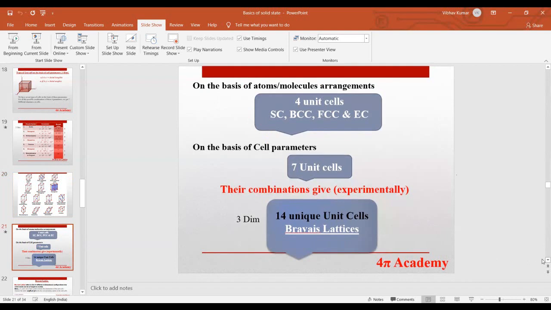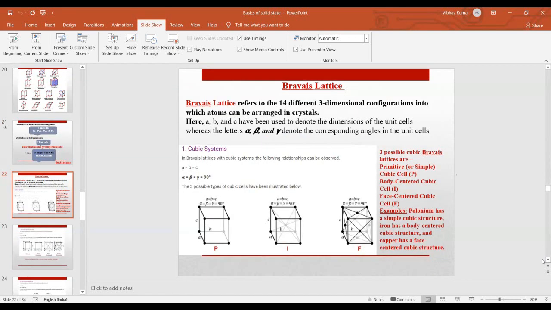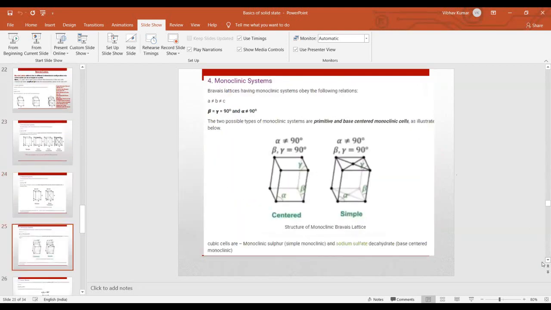Okay, so here you can read this in more detail. I am giving you more details on how you can describe these Bravais lattices. This is just more content, so you can just read. All the information is the same as I have already told you. Just read these slides, because this is the same, but we enlarged the images and the portion for your convenience only.